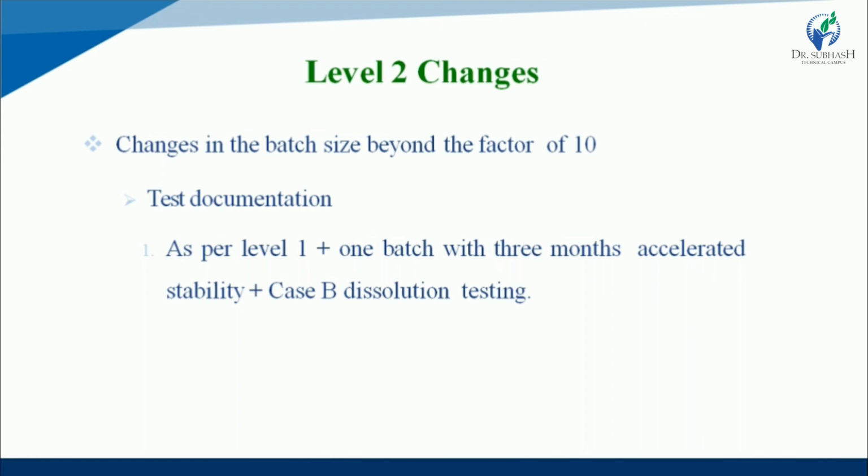So in this test documentation, as per level 1 plus 1 batch, 3 months stability studies are added. Second one is case B dissolution testing is added.